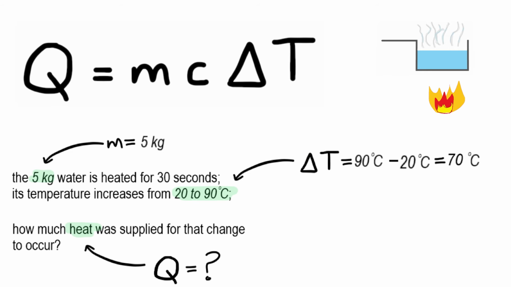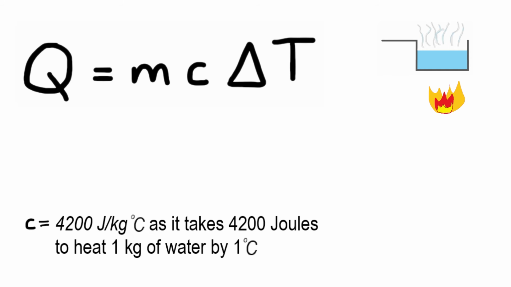M is 5 kilograms, delta T is 70, because 90 minus 20 degrees is 70 degrees, and C is equal to 4,200 joules per kilogram per degree Celsius. This means that the specific heat capacity of water is 4,200 joules over kilograms degree Celsius. It takes 4,200 joules of heat energy to heat 1 kilogram of water by 1 degree Celsius.